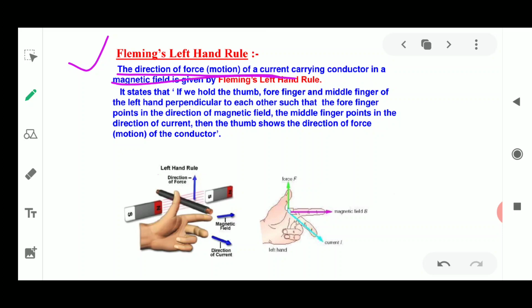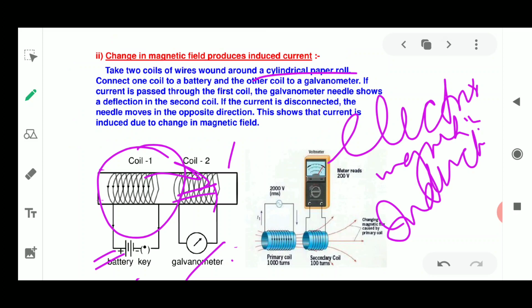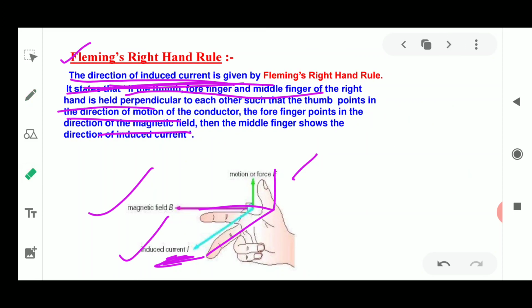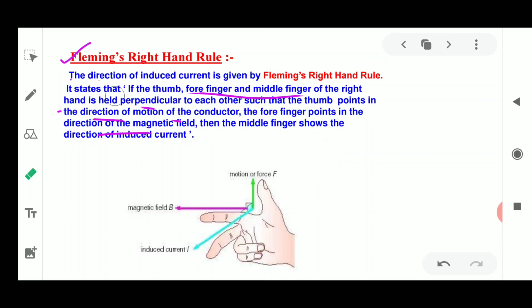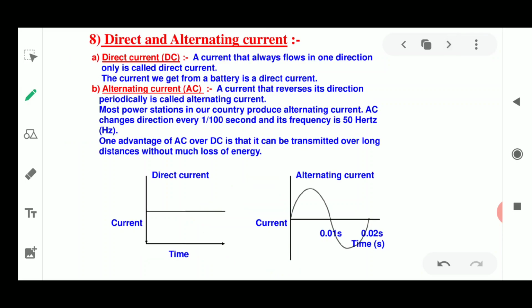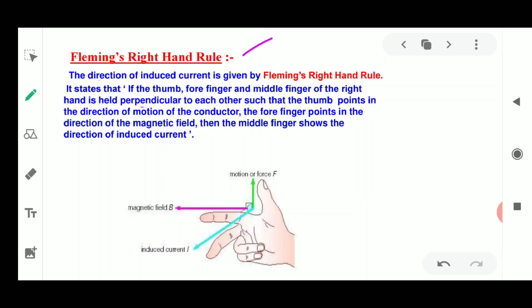For the electric generator we apply Fleming's right hand rule, and for the motion of a current carrying conductor we apply the left hand rule. These two will be used when we study the electric motor and the generator.